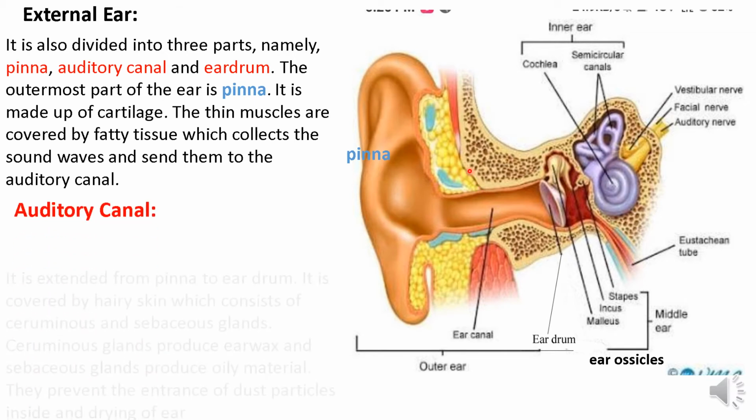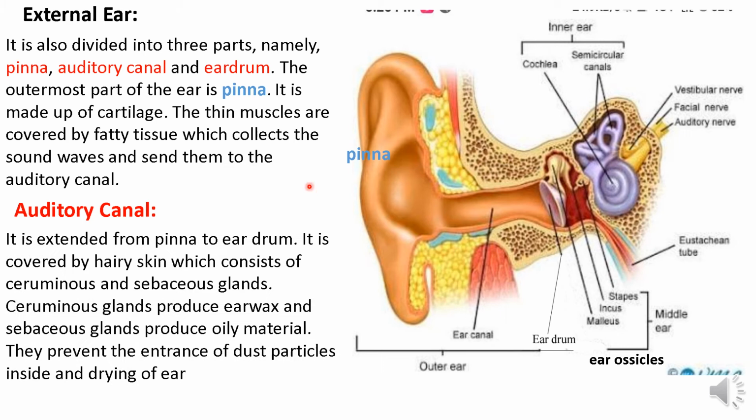Now the auditory canal extends from the pinna to the eardrum, and it is covered by hairy skin, which consists of ceruminous and sebaceous glands. The ceruminous gland produces earwax, and the sebaceous gland produces oily material.